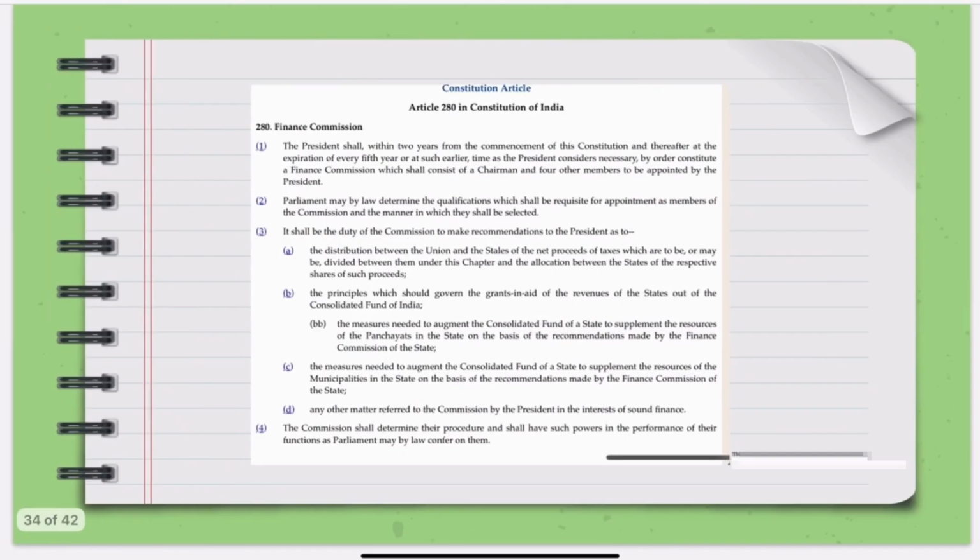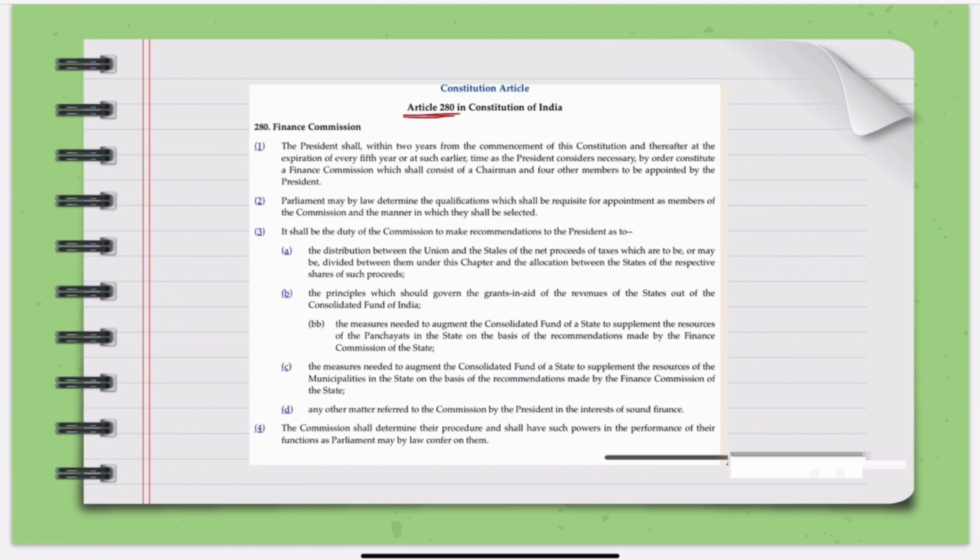What else becomes important is Article 280 of the Indian Constitution, which talks about the Finance Commission, especially the functions. As per Article 280 Clause 3, the Commission has to recommend how the net proceeds of taxes are to be divided between centre and state. The Finance Commission also suggests principles governing grants-in-aid from the centre to the states.